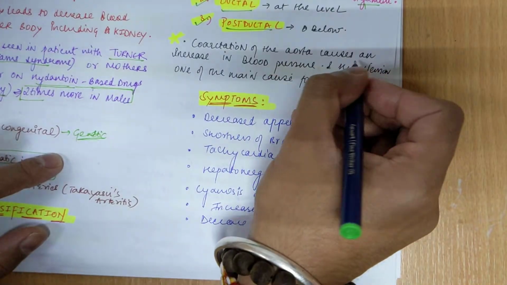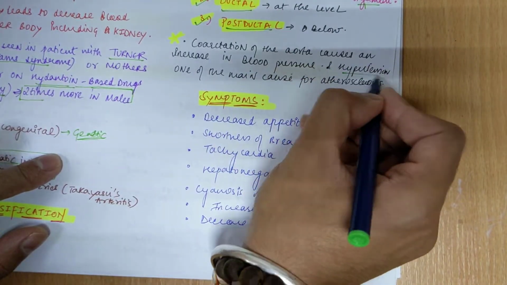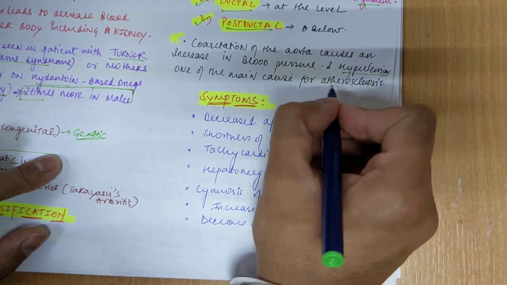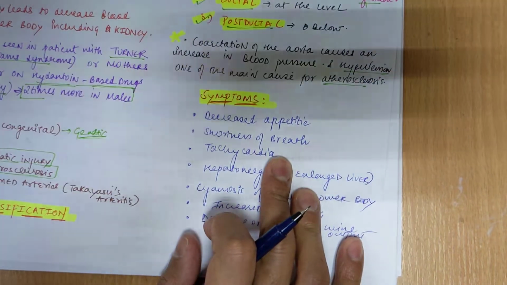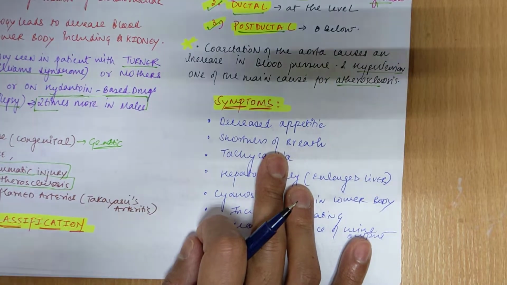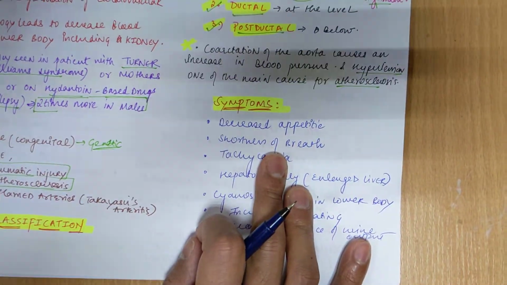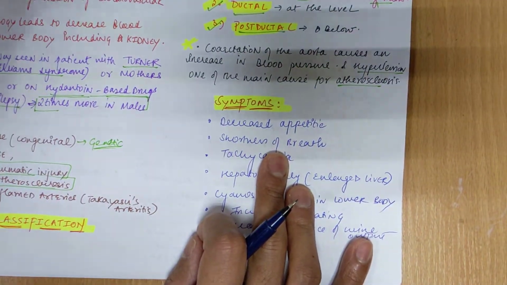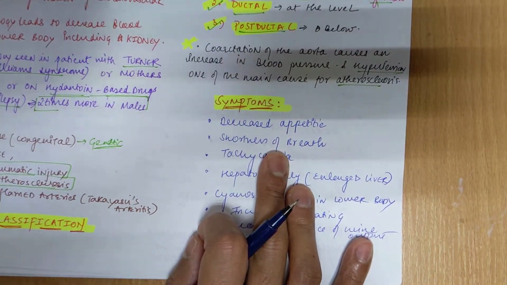Now coarctation of aorta causes increase in blood pressure, and hypertension is one of the main causes of atherosclerosis. So if the patient has coarctation of aorta, later on in life he or she can develop increased blood pressure, and due to that there is a risk or chances of development of atherosclerosis.